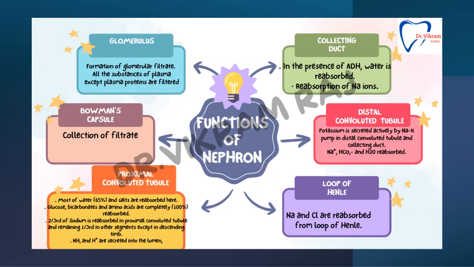Ammonium and H plus ions are secreted into the lumen, whereas glucose, bicarbonates, and amino acids are completely absorbed. Thereafter, in the loop of Henle, sodium and chloride are reabsorbed. In the DCT, potassium is secreted actively by the sodium potassium pump in the distal convoluted tubule and collecting duct. Sodium, HCO3 minus, and H2O are reabsorbed. In the collecting duct, in the presence of ADH, the water is reabsorbed and absorption of sodium ion occurs.